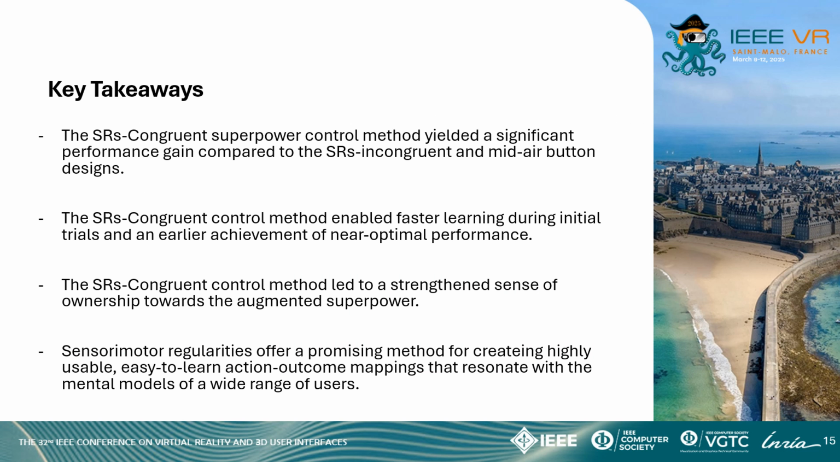To conclude, by empirically comparing 3 control methods for the time manipulation superpower in MR, we found that compared to the arbitrary mappings and the mid-air button, the control method that aligns with sensorimotor regularities led to significant performance gain, faster initial learning, an earlier achievement of near-optimal performance, and a strengthened sense of ownership towards the augmented superpower. We believe that sensorimotor regularities can offer a promising method for creating highly usable, easy-to-learn action outcome mappings that resonate with the mental models of a wide range of users.